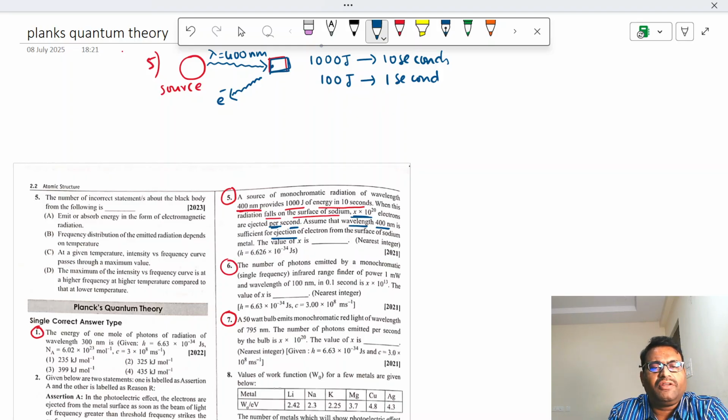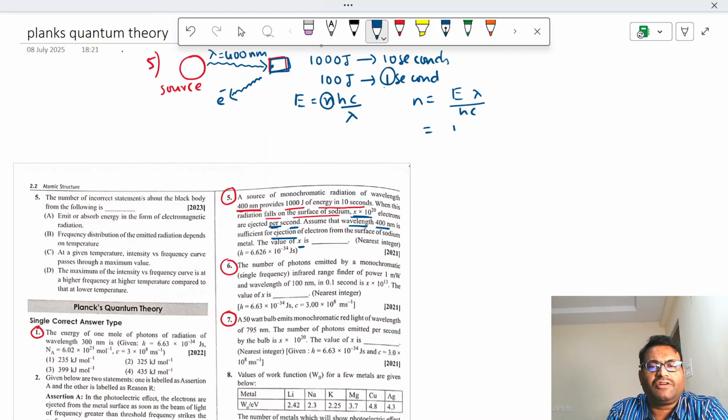The value of x is? We need to calculate the number of electrons. Again, we have the formula E is equal to N h c by lambda. Then if you want to calculate N, N is equal to E lambda by h c. So energy is 100 joules per second.